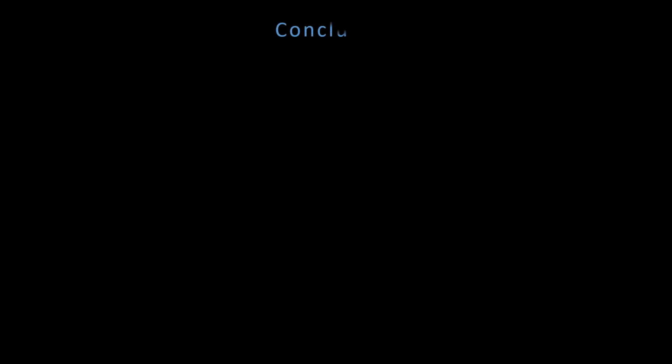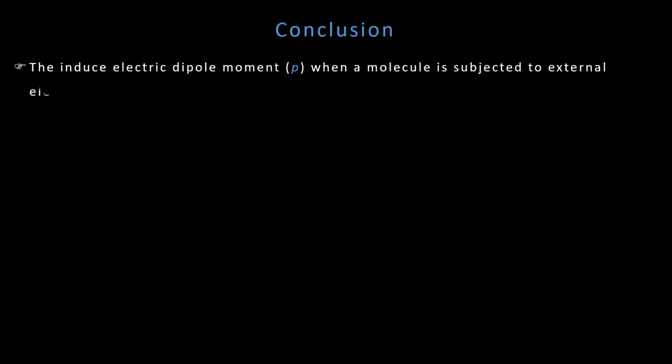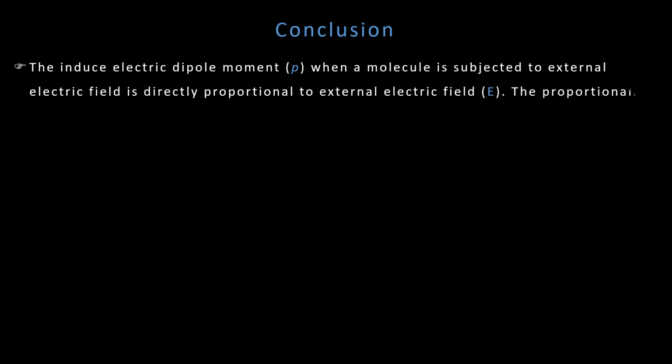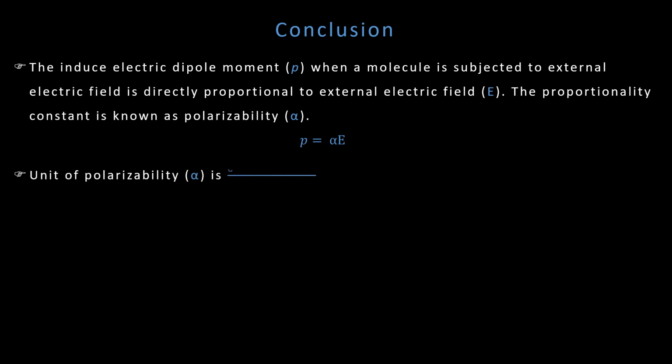So let us conclude now. Whenever a molecule, say a non-polar molecule, is subjected to an external electric field, a dipole moment is induced. The induced dipole moment P is directly proportional to the intensity of the external electric field, and when we remove the proportionality, we get a constant which is called polarizability. So the induced dipole moment is P is equal to alpha E. And alpha, polarizability, depends on the material and temperature. What is the unit of polarizability? The unit of polarizability is Coulomb square meter per Newton.